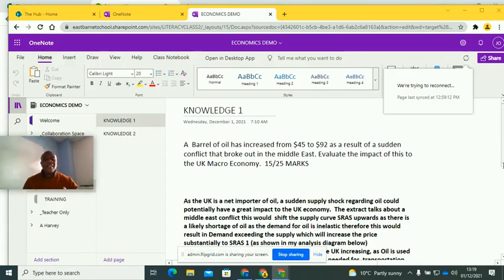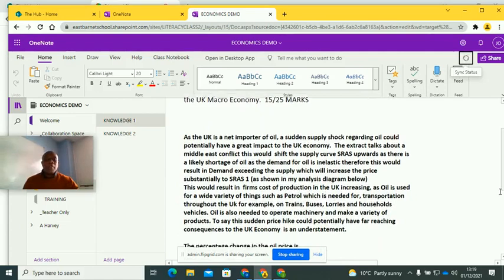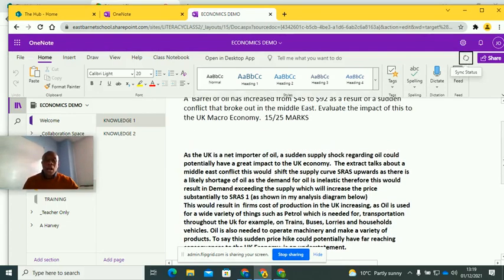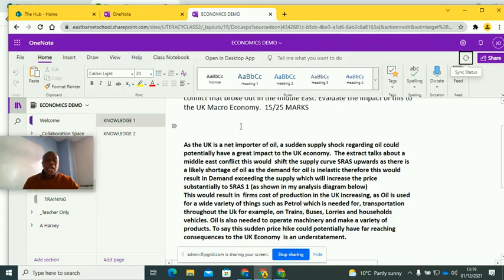I would then start like this. Okay, this is how I would start. Remember, your teacher might have a different way of starting, then follow your teacher. But this is just the way I would start, okay? As the UK is a net importer of oil, look at that. Showing knowledge straight away. Net importer of oil. A sudden supply shock.